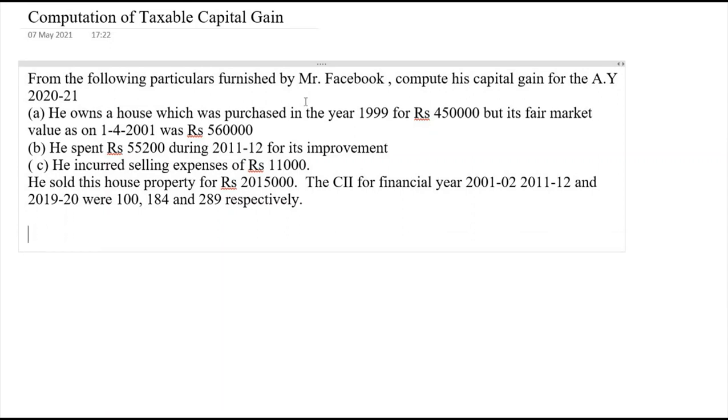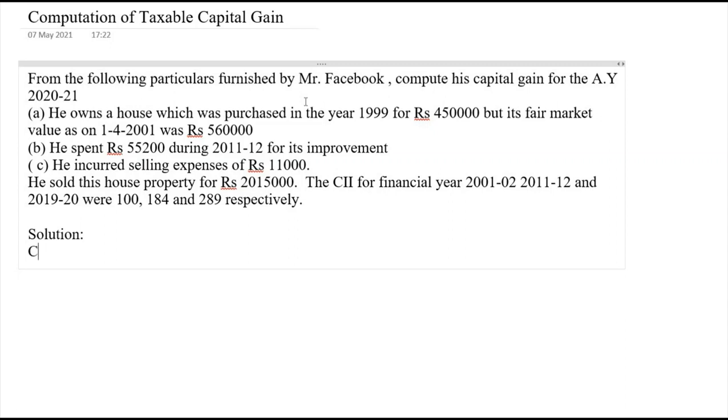So let's understand this problem first. This is a very simple problem. The assessee has sold a residential property which was acquired by him in 1999. Then he has incurred improvement of rupees 55,200 in 2011-12, and he has incurred selling expenses of rupees 11,000. So here we should compare the cost of acquisition of rupees 4,50,000 with the fair market value as on 1/4/2001 of rupees 5,60,000. So whichever is beneficial means it is a fair market value.